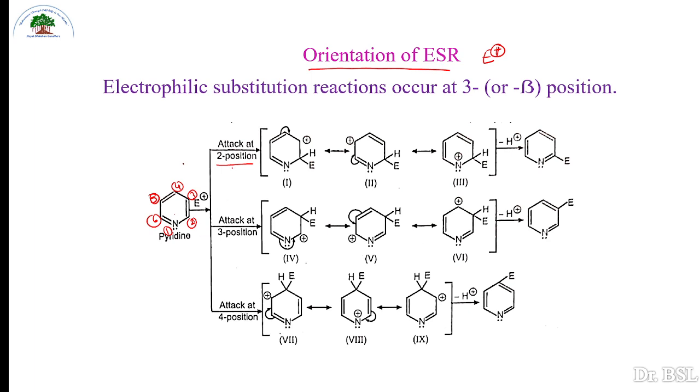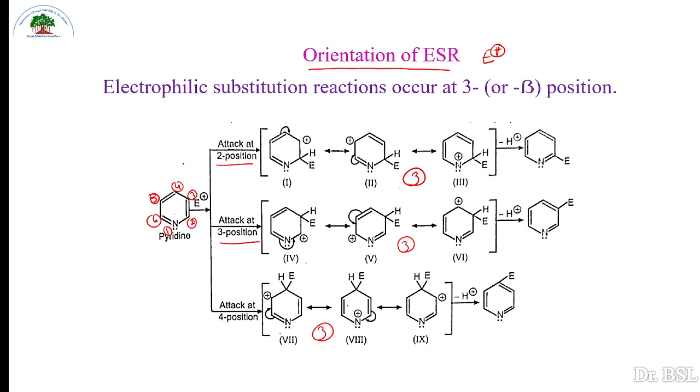So attack at position 2 gives 3 resonating structures. Attack at position 3 also gives 3 resonating structures, and attack at position 4 also gives 3 resonating structures.